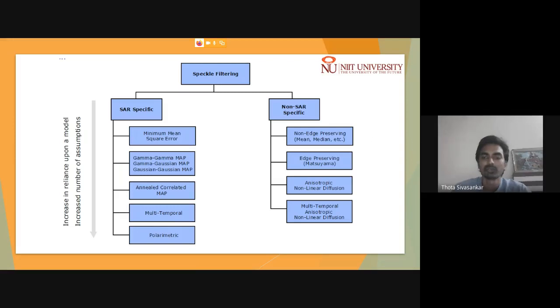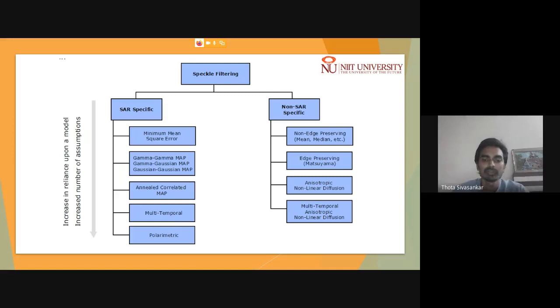The water body will have a very low return signal due to specular reflection, whereas from other highly rough surface targets, maybe a building or some other rough terrain, we may observe a little higher backscatter signal. So due to this contrast, you will be able to identify the delineation line.